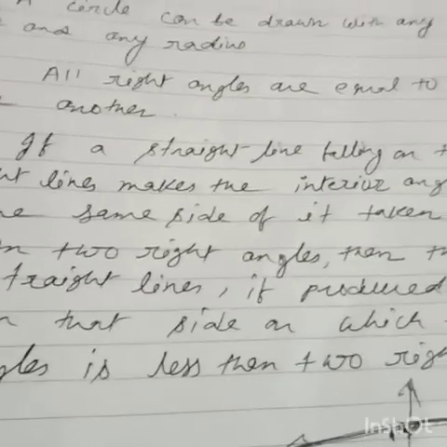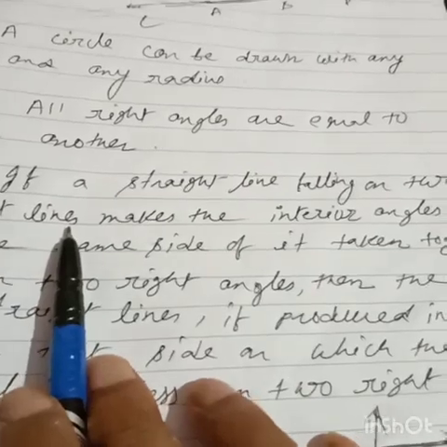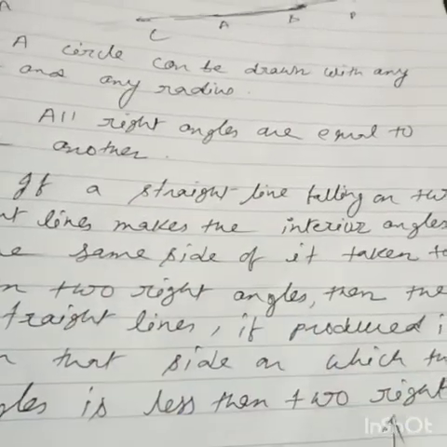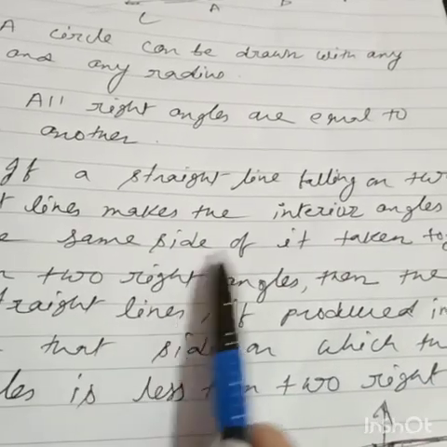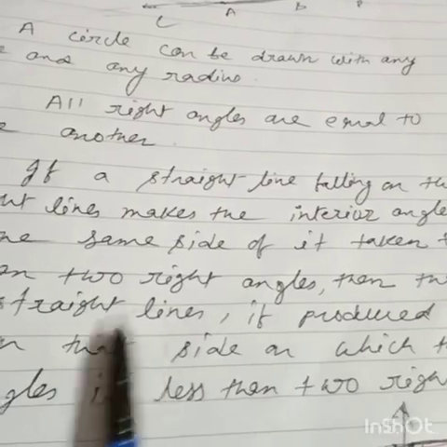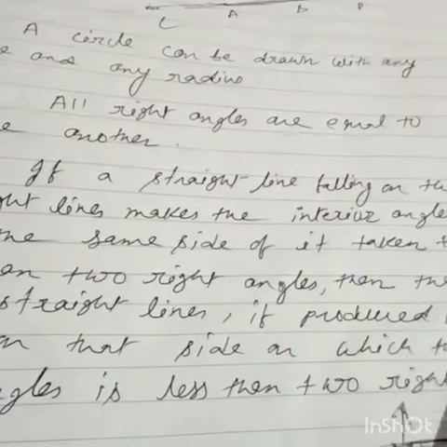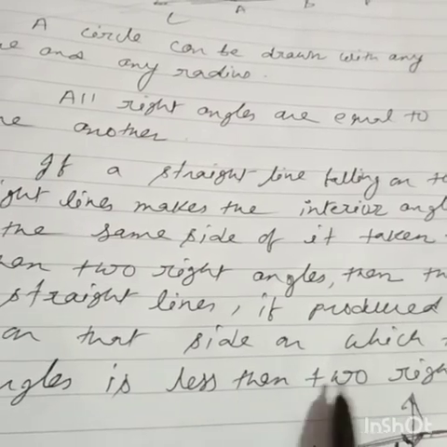Now postulate 5. Try to understand: if a straight line falling on two straight lines makes the interior angles on the same side of it taken together less than two right angles, then the two straight lines, if produced indefinitely, meet on that side on which the sum of the angles is less than two right angles.